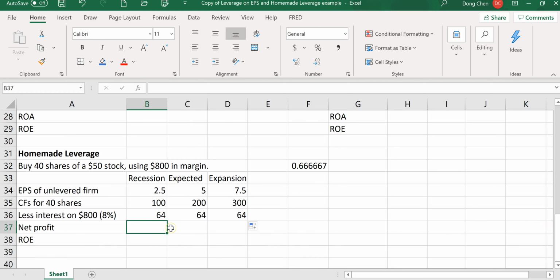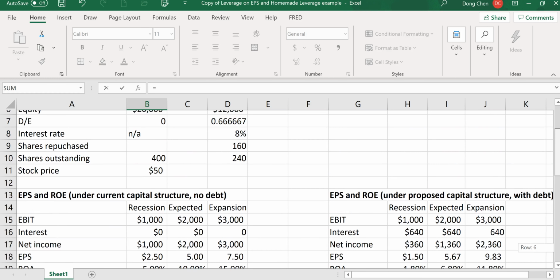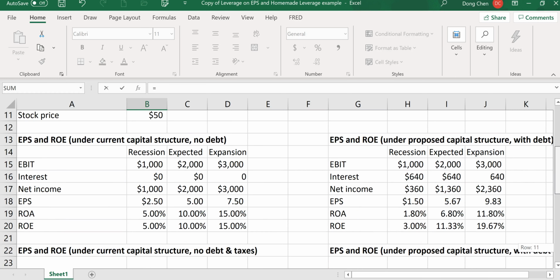So net profit will be the difference between the cash flow and this interest payment. So that's the net profit, and just extend this. Now the final part is the ROE, because that's where we can compare the ROE, return on equity, for this shareholder versus the return on equity for the firm.